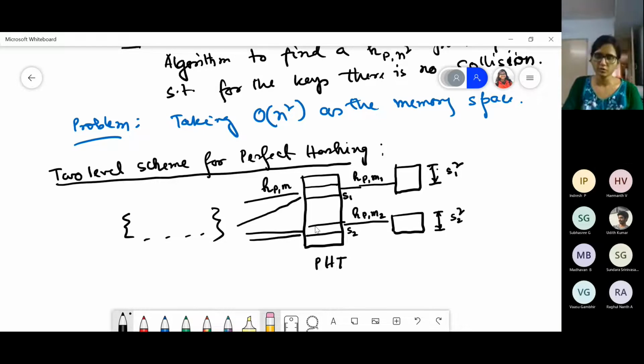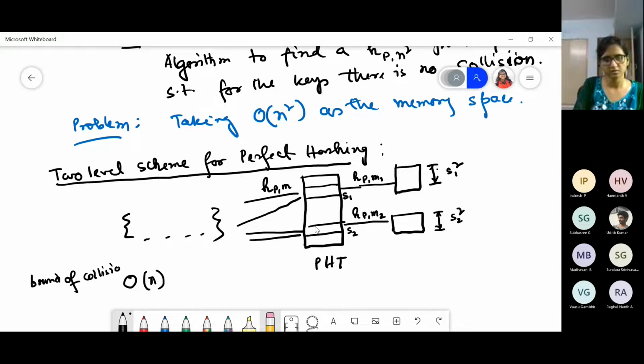So while you select this primary hash function h_p,m, you have to ensure that you again use a Las Vegas algorithm such that the number of collisions is bounded by order of n. This is the bound of collisions for the primary hash table.